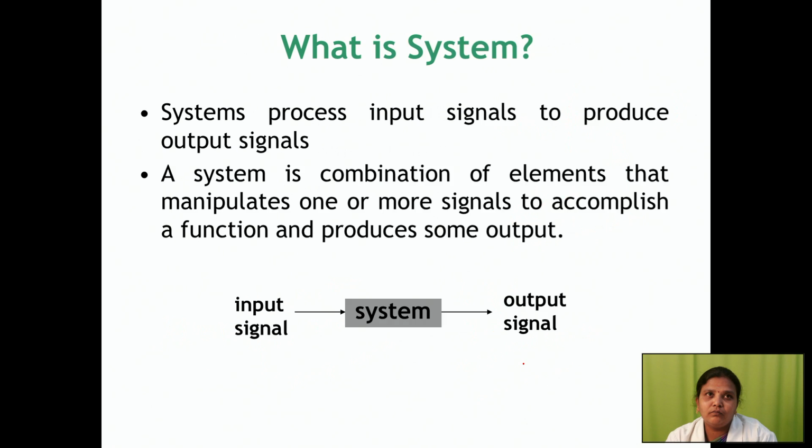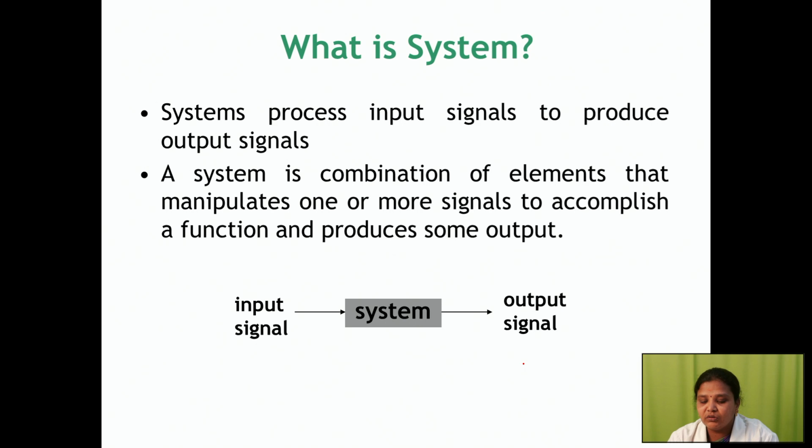How can a signal be processed without a system? Without a system, likewise a system also cannot process without a signal. So without a signal we cannot do anything with a system, and the same thing, without a system, a signal cannot be processed. Here we have to understand what is the definition of a system.